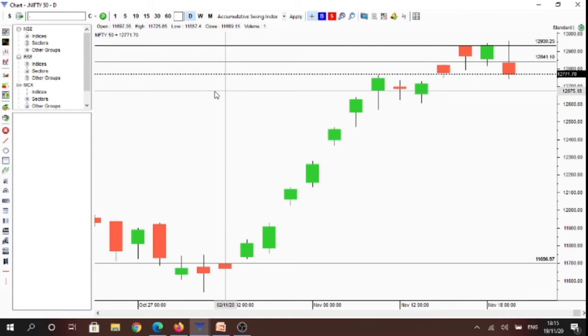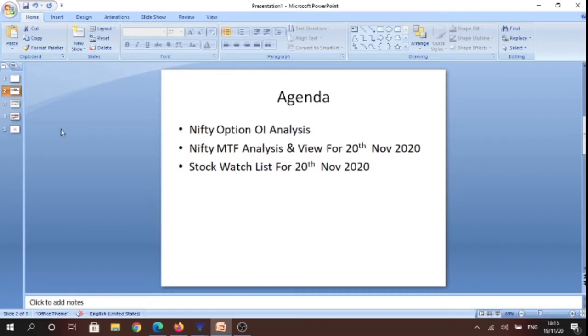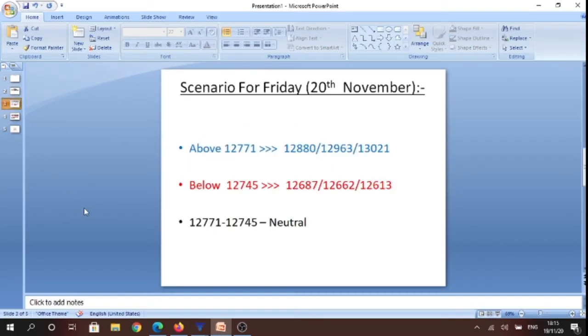And if we were to see what is likely to happen based on the daily time frame tomorrow, we get the following scenario. Above 12,771 levels, we can potentially trade towards 12,880 levels, 12,963 levels, and potentially 13,021 levels. And on the flip side, below 12,745 levels, we can trade towards 12,687, 12,662, and potentially 12,613 levels. And conservative traders can refrain from making any trades in between the neutral range of 12,771 to 12,745 levels.